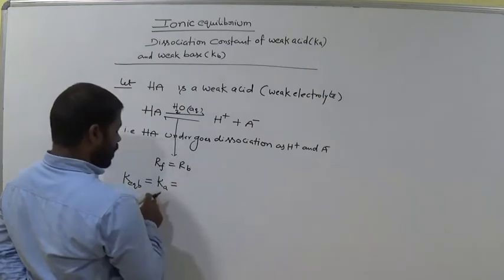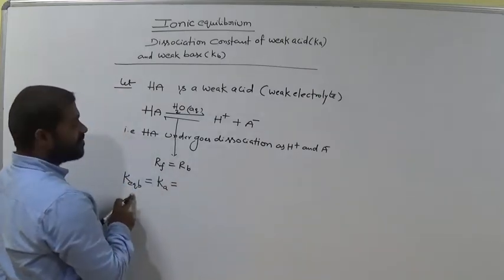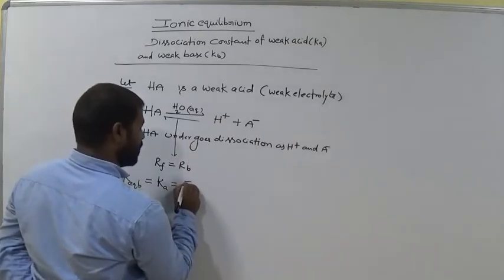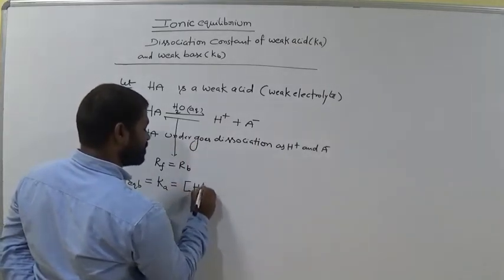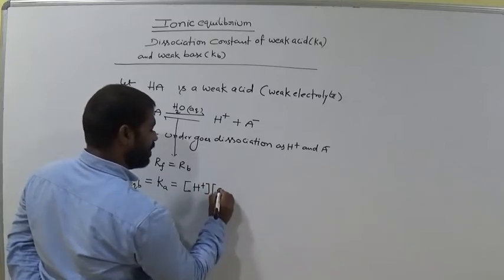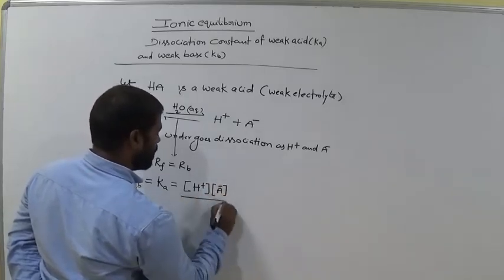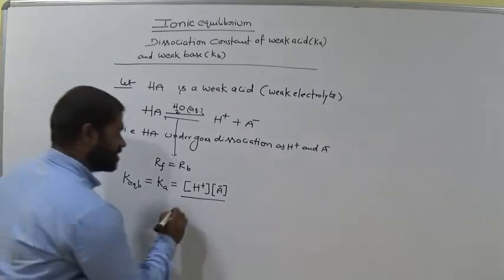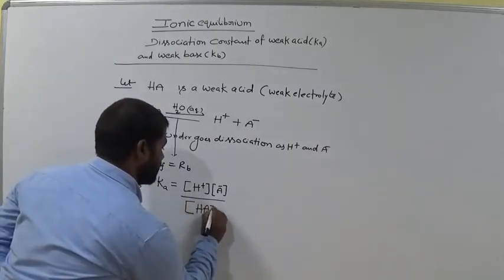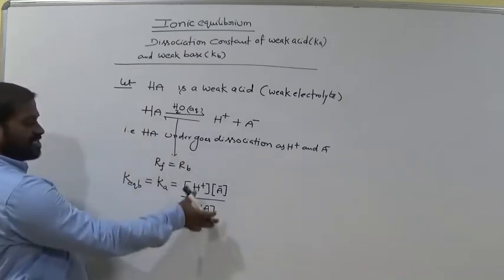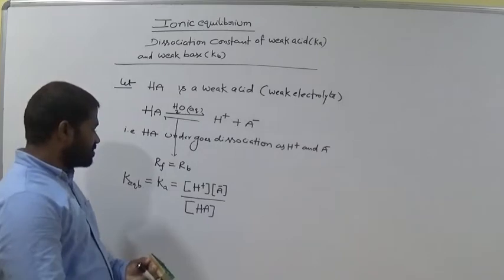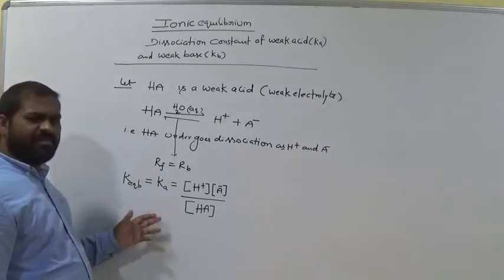The equilibrium constant expression is molar concentration of H plus into molar concentration of A minus, divided by molar concentration of reactant HA. This expression is also called the law of mass action.